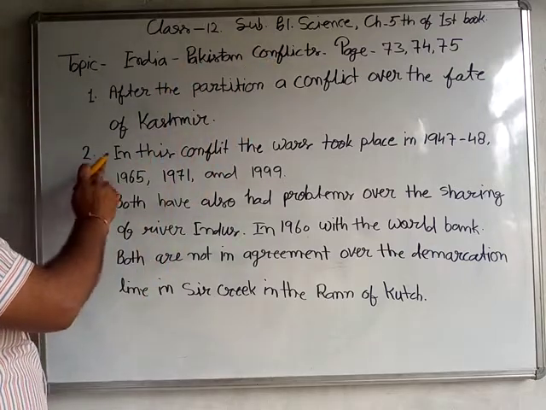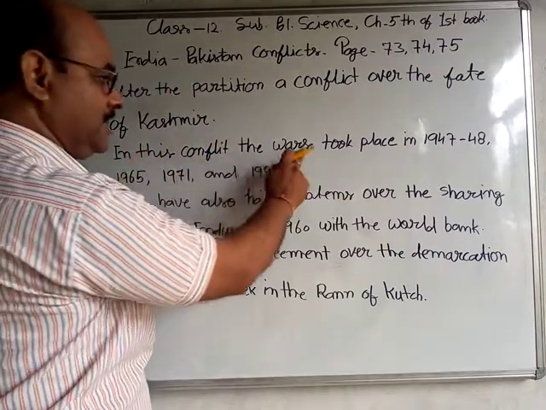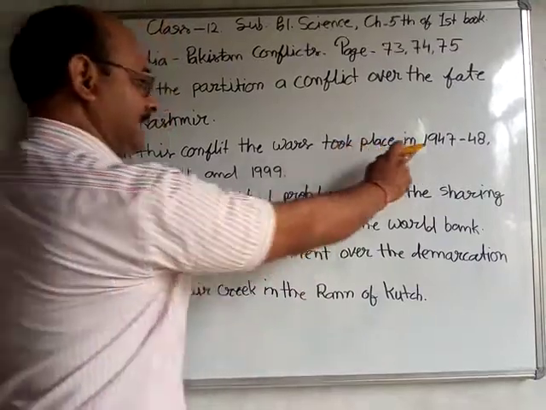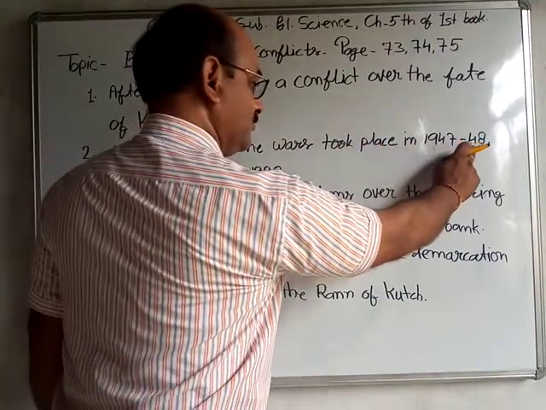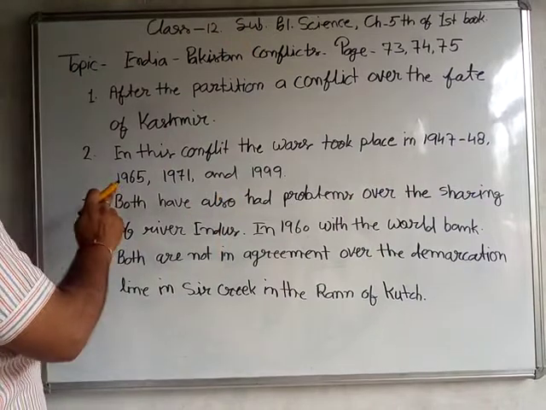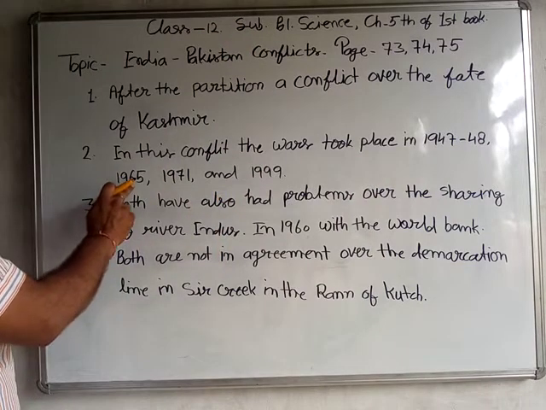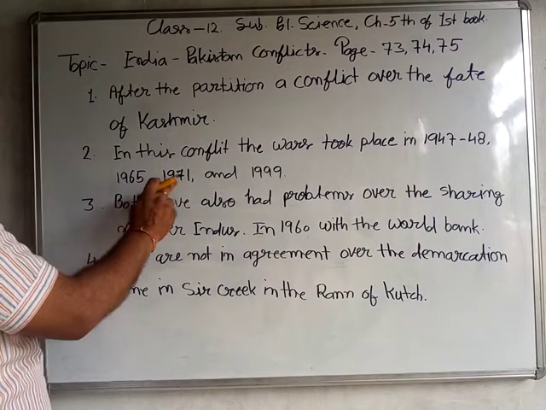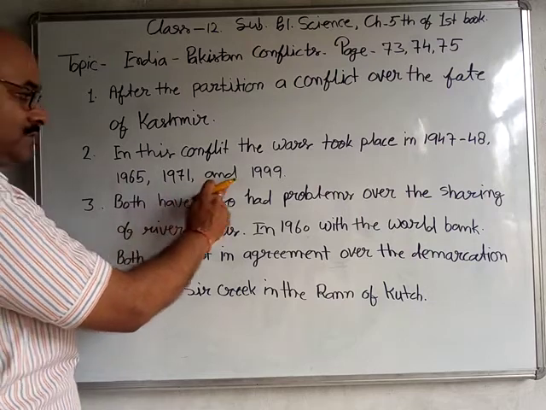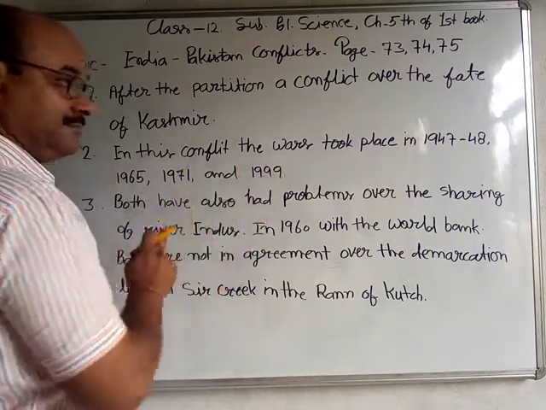Point number two: in this conflict the wars took place in 1947 to 48, second in 1965, third in 1971 and fourth in 1999.